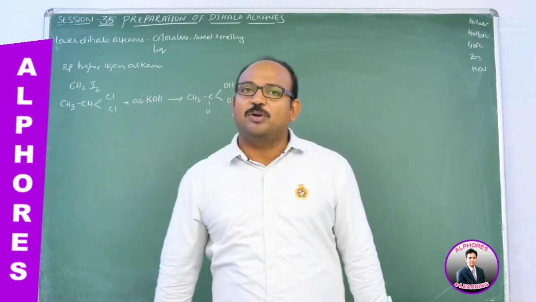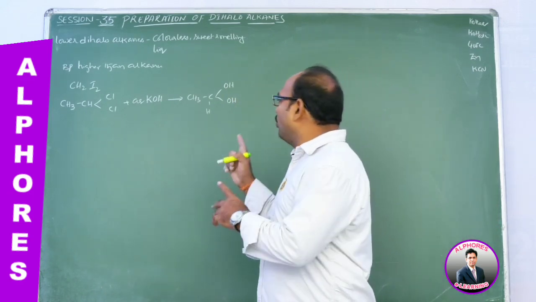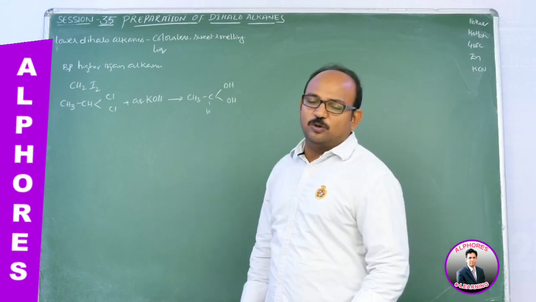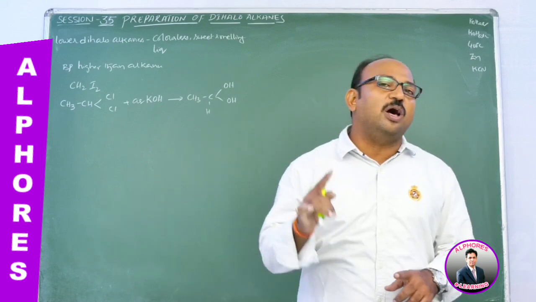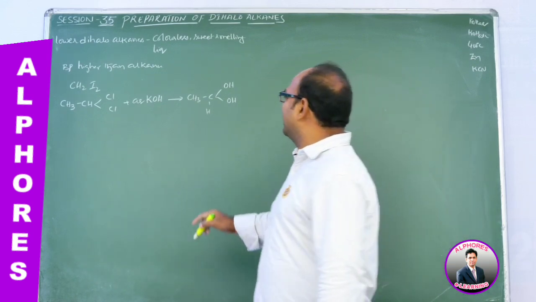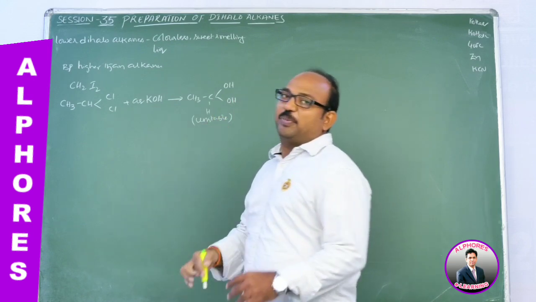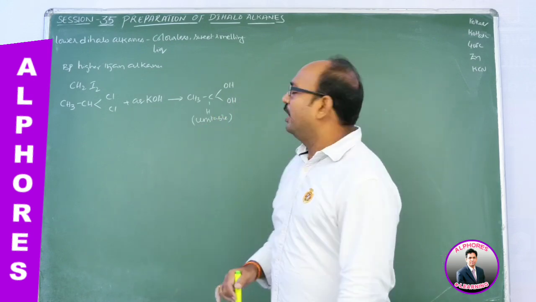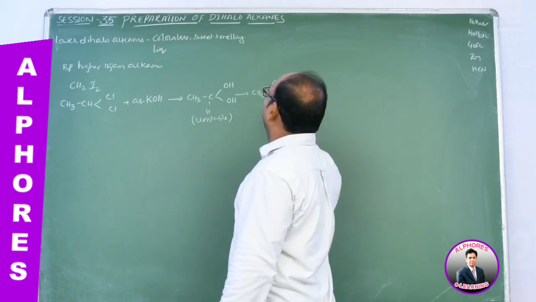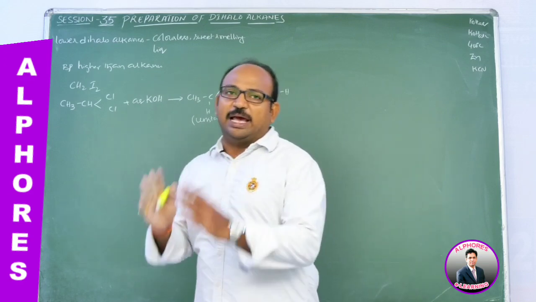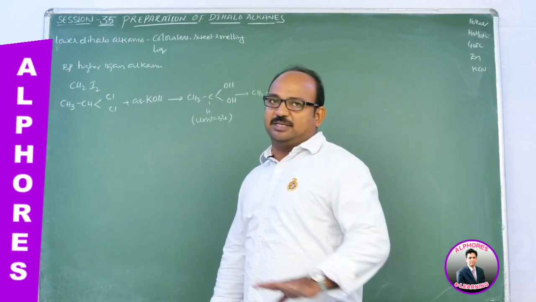Here you should remember one point. If any carbon possesses 2 OH groups, such a compound is unstable. I am repeating: if any carbon possesses 2 or more OH groups, that compound is unstable. That means this one is unstable, so it prefers to convert readily into an aldehyde by losing water, CH3CHO. So we are getting a carbonyl compound from gem diols.